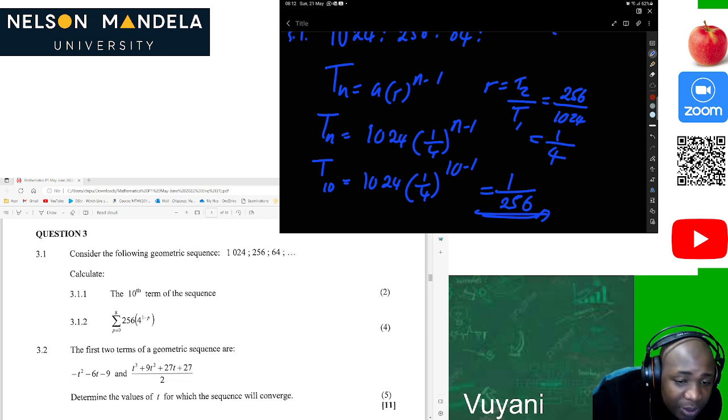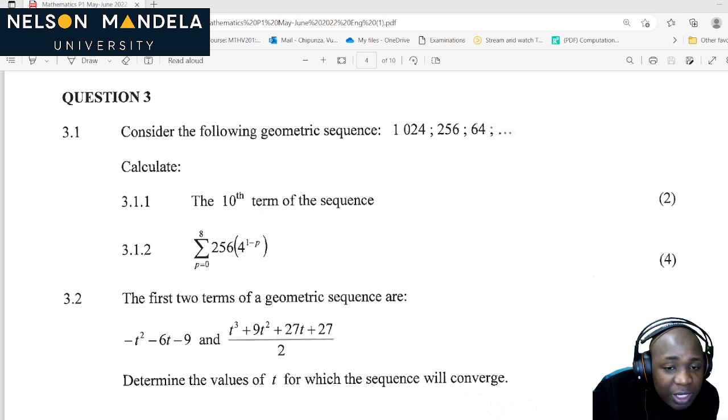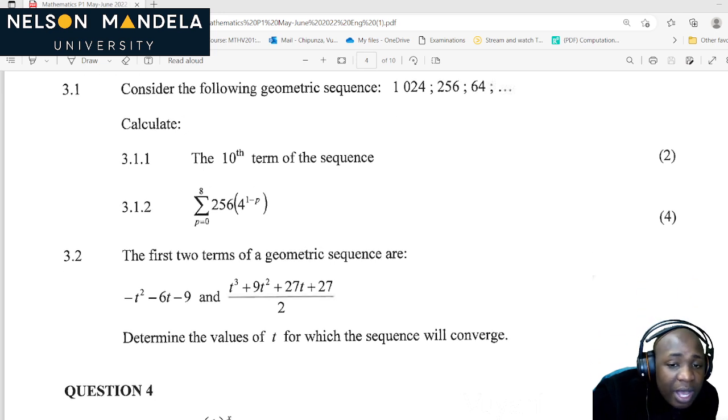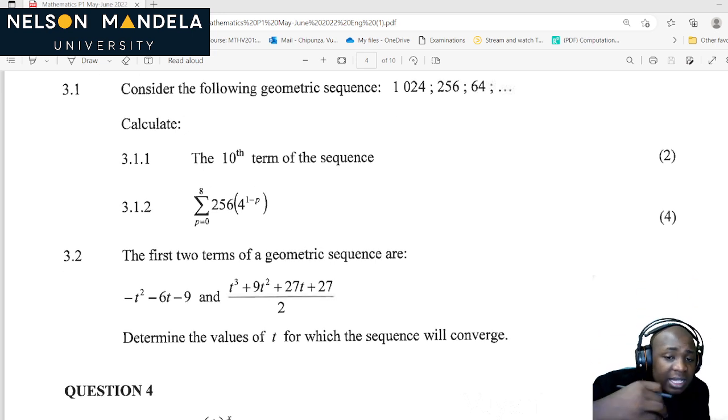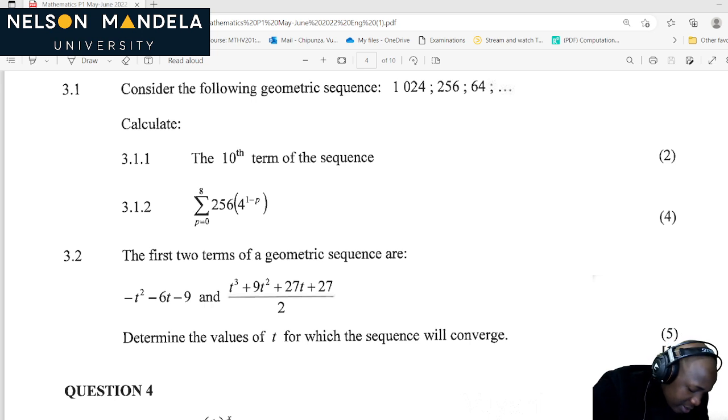Let's look at the following question. I hope you guys are also enjoying it as I am. We are given one in sigma notation, and that's scary. So 3.1.2, we are given the sigma notation from p equal to 0 to 8 of 256 times 4 to the power of 1 minus p. They say calculate that sigma.